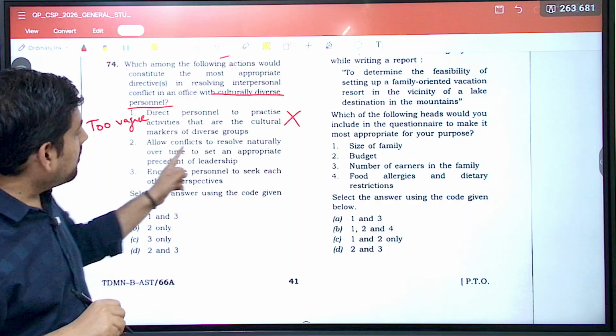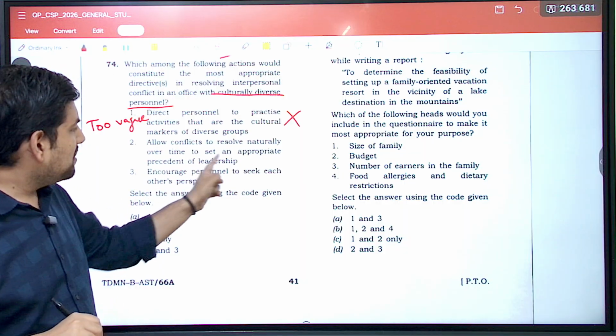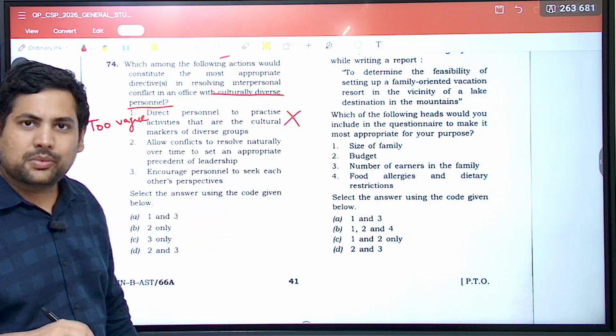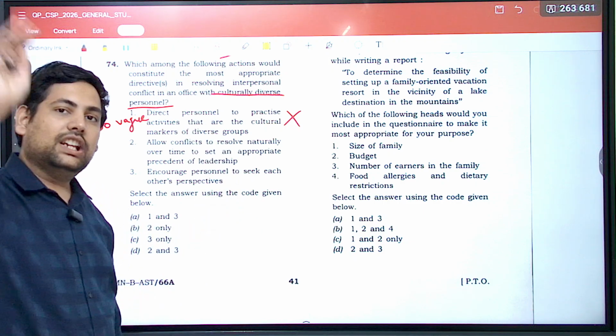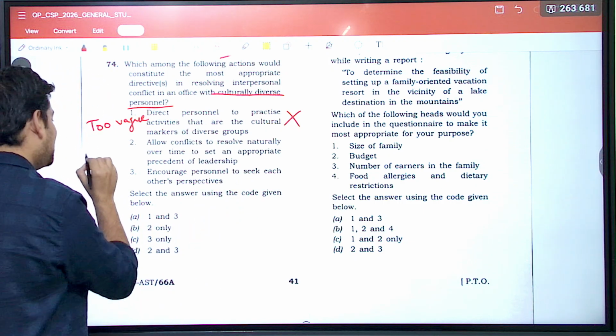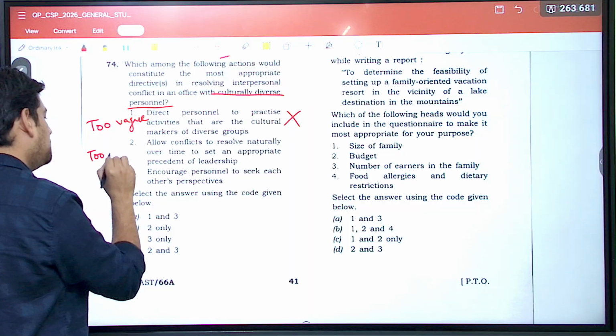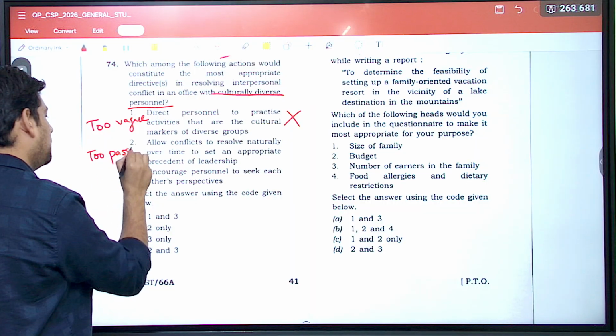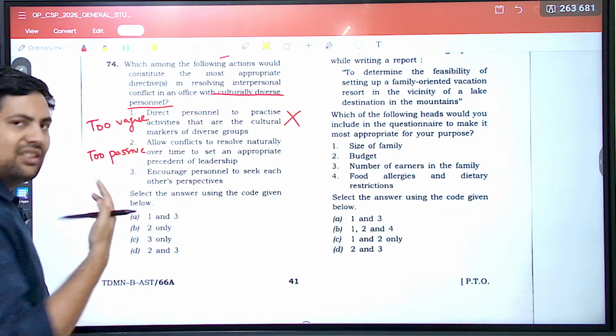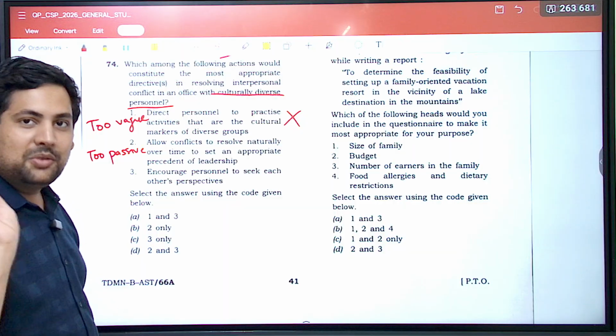Then allow conflicts to resolve naturally over time to set an appropriate precedent of leadership. Don't do anything. Apna dekh lenge. They will see on their own. Correct? Is this the right approach to be a leader? No. This is too passive. You are not doing anything. You are saying देखी जाएगी, let them do, let them handle.